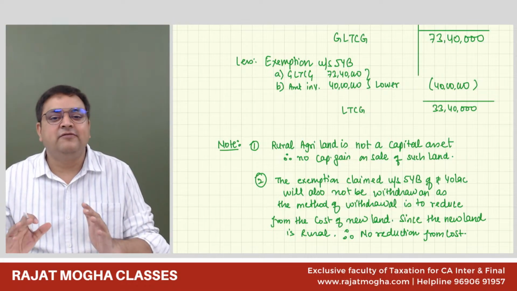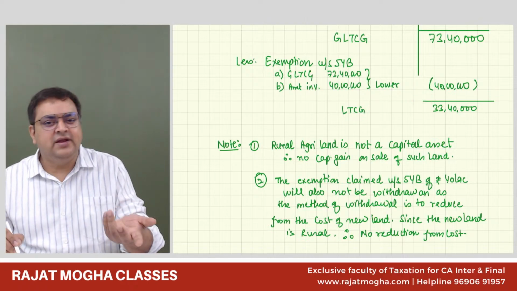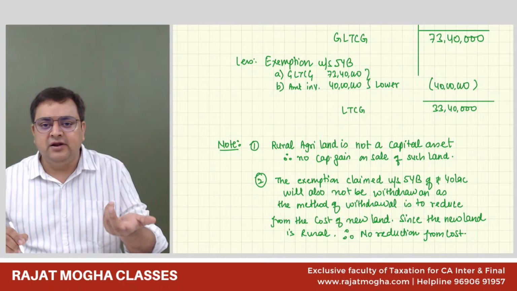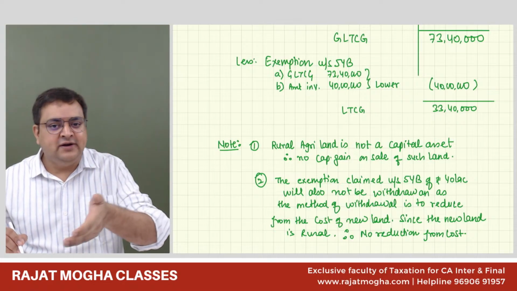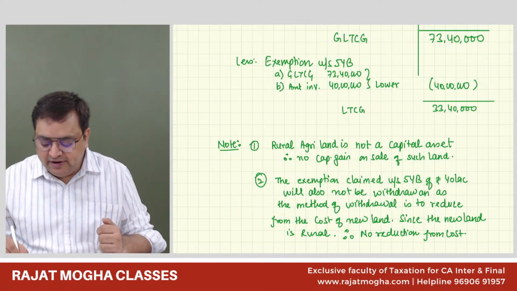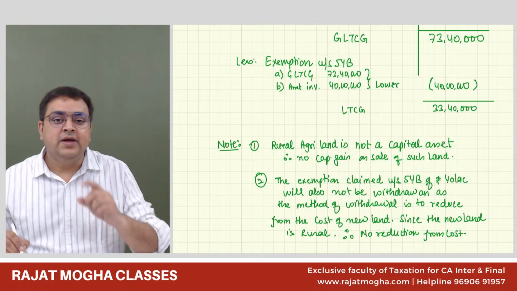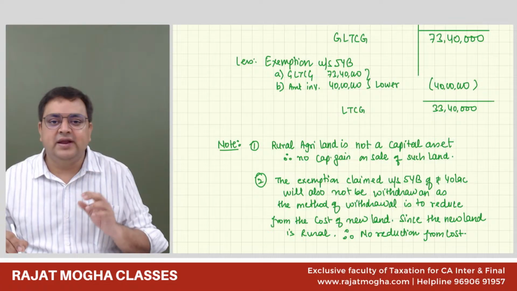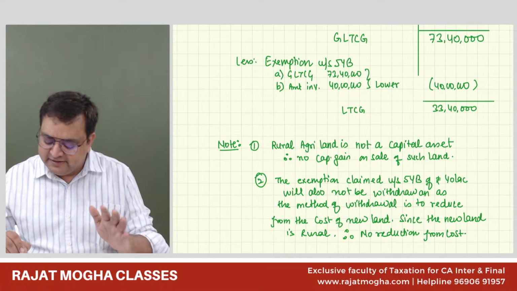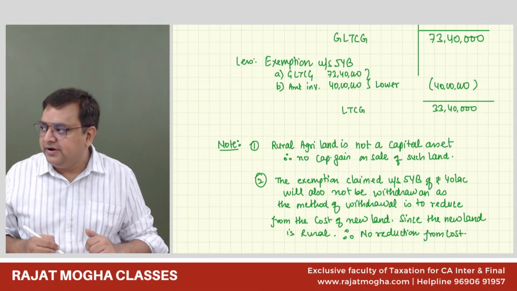So the assessing officer will not give this exemption to the assessee because he will say, you have not done anything. You have purchased the rural agricultural land, and in the same year, even before filing the return of income, you have sold it also. So at the time when you are filing your return, you don't have any agricultural land. So how can you claim this exemption? This is the practical stand which can be taken by the AO, and the AO is correct also. The assessee will lose. The AO will win in this case. But still, for your examination purpose, you have to write this. Everybody got it?